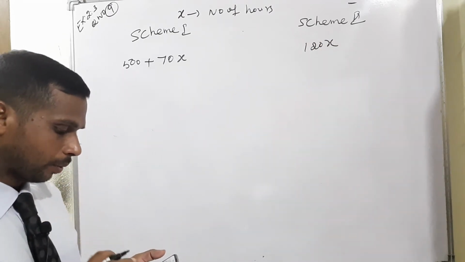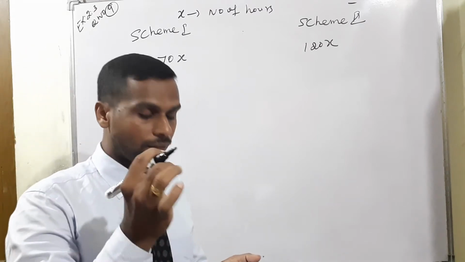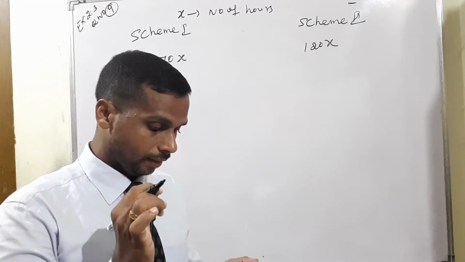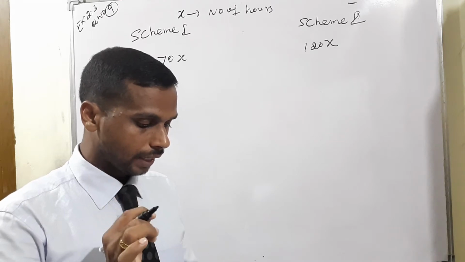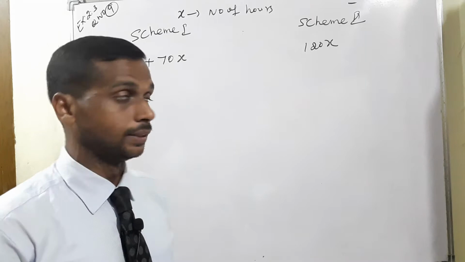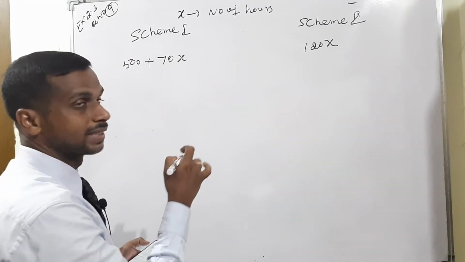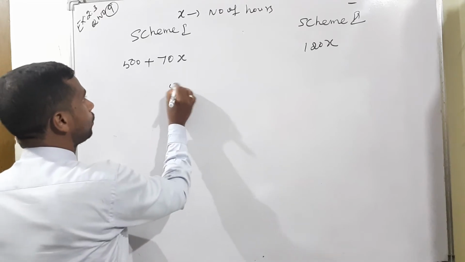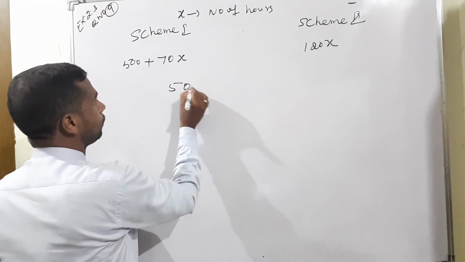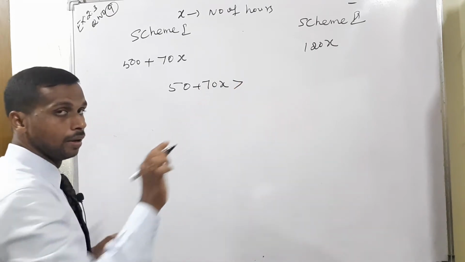But what is the main point? If he worked x hours, then for what value of x does the first scheme give better wages compared to scheme 2? How to rearrange the main term? 500 plus 70x greater than 120x, because the first scheme gives better wages.